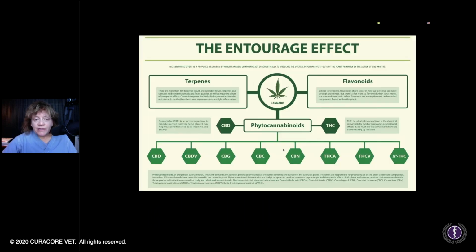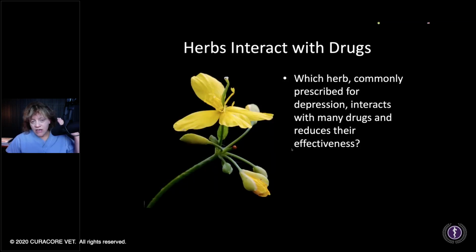And so, before we go on to the entourage effect, the issue with this is, if you have a plant like St. John's wort, which is going to, for the most part, induce cytochrome P450 enzymes, which are drug-metabolizing, detoxifying enzymes designed to protect your body from these xenobiotics, then you're inducing the enzymes.